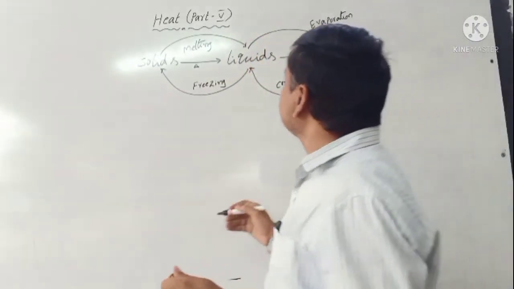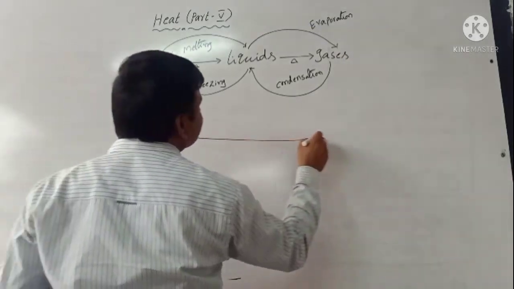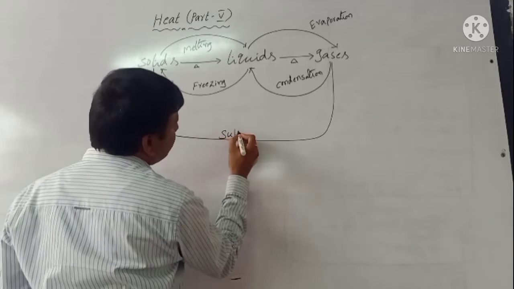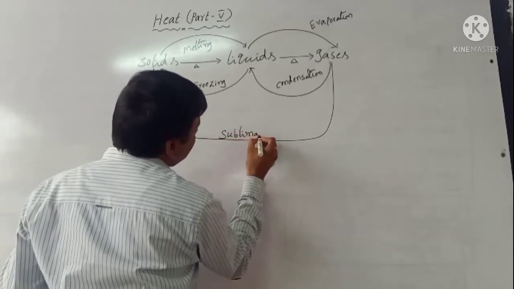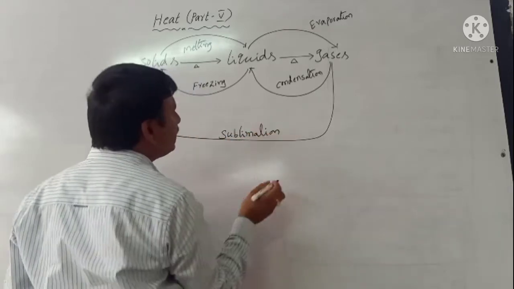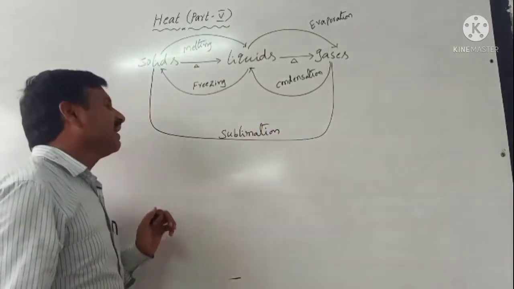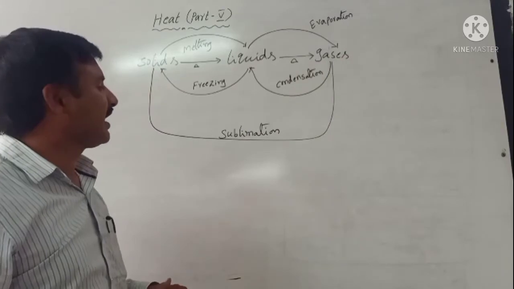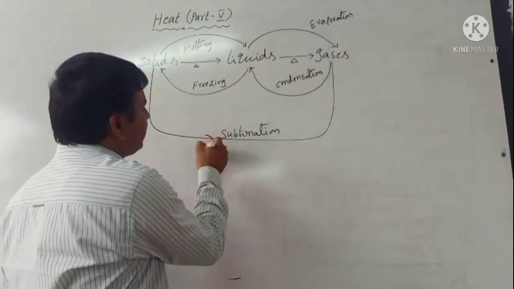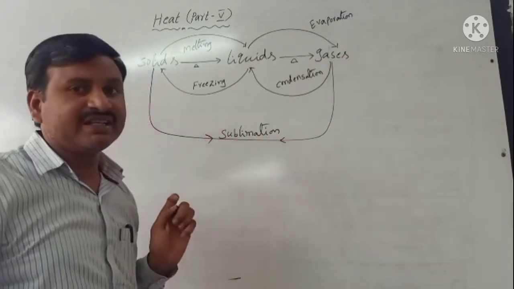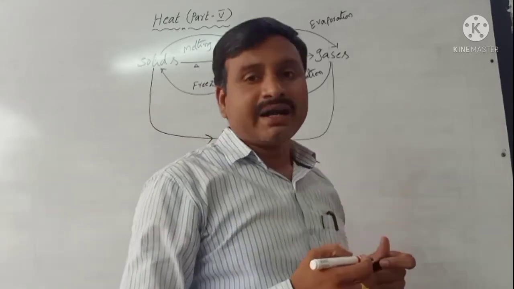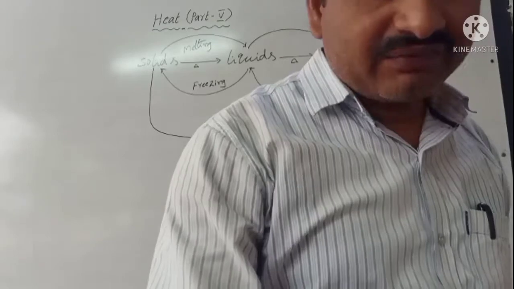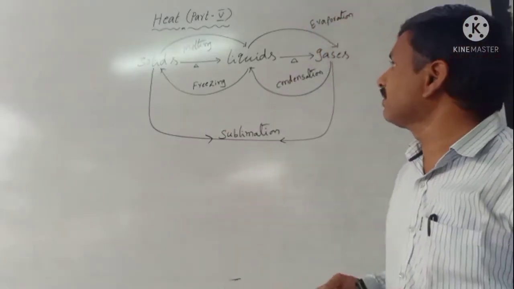After that, when a solid substance directly changes to gas, and vice versa, it is called sublimation. Examples of sublimation are ammonium chloride, camphor and iodine vapor.